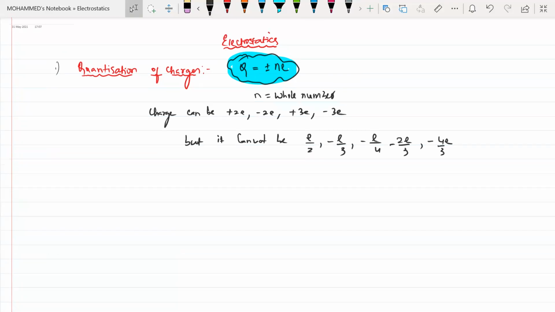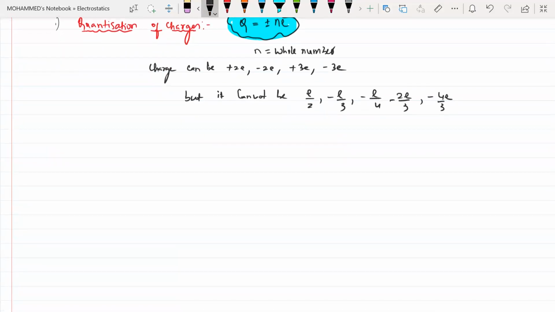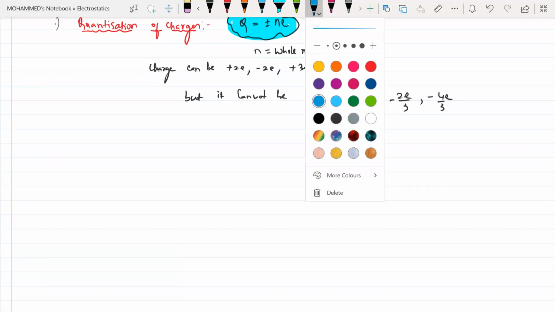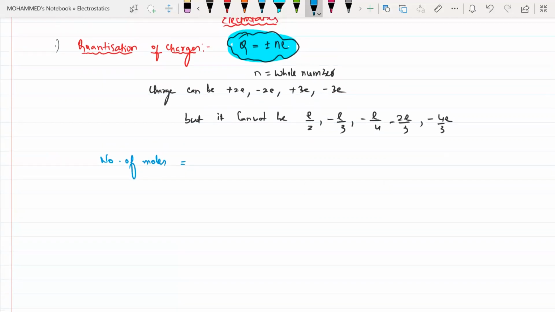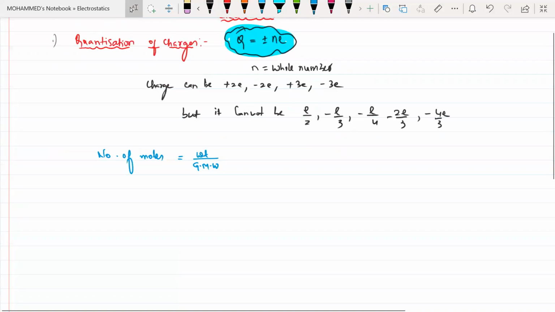Is that clear? Now, to do this, you should also have some basic knowledge, that is, how to calculate the number of moles. The number of moles will be equal to weight by gram molecular weight.